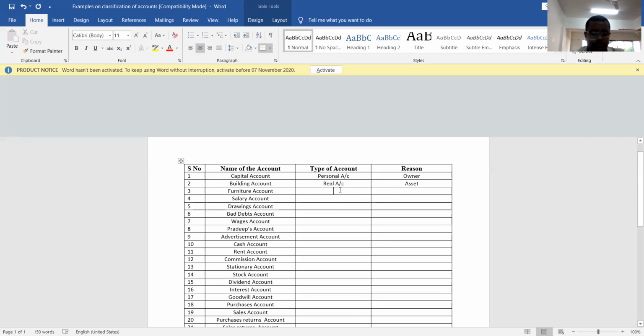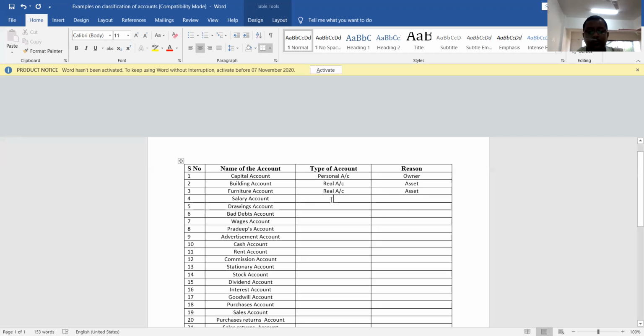Now let us move to next one. Furniture. Furniture is also an asset of the firm, which we are going to use over a period of time. So since it is asset, which account is it? It is a real account. What is the reason? Reason is asset.